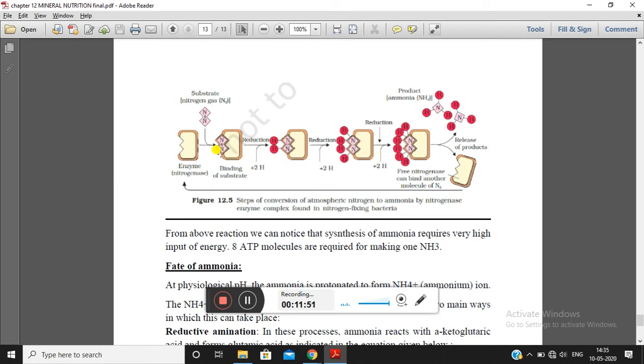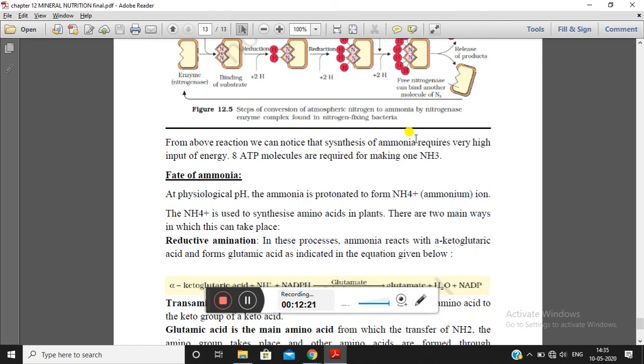As a result, what will happen? The triple bond between the nitrogen atoms will break sequentially, and each nitrogen atom will combine with three hydrogen atoms due to three different reduction reactions. At the last, two molecules of ammonia are released, and the enzyme is also released, as it can be used once again in the same way. So this is how there is a stepwise conversion of nitrogen into ammonia.